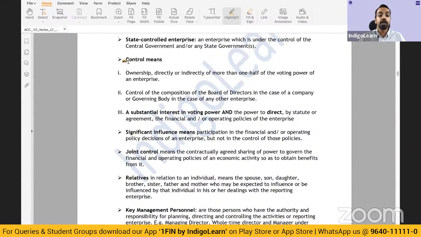Now, we talked about two aspects. Control. What is control? Control comes from various different angles, largely when we talk about a holding subsidiary relationship kind of a thing. So first, if there is ownership of more than 1/2 of the voting power, so there is a holding subsidiary relationship, there comes the question of control. Or you can control the composition of the board of directors or governing body of any enterprise, meaning to say the one company does not have more than half of the voting power of another company, but the first company can control the composition of the board of directors.